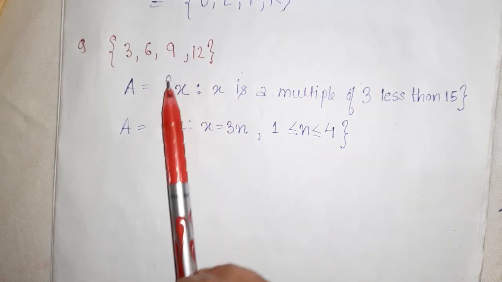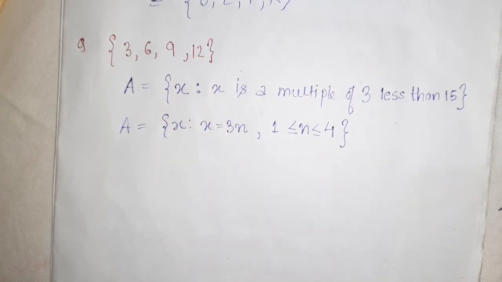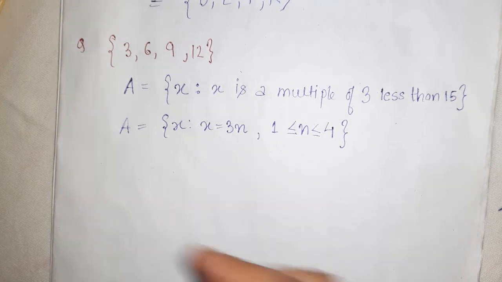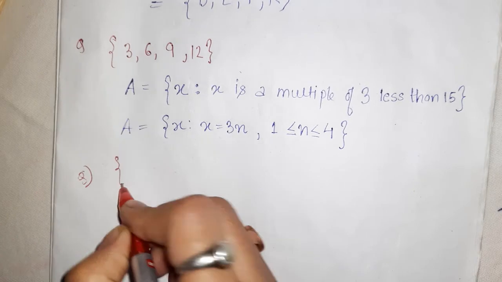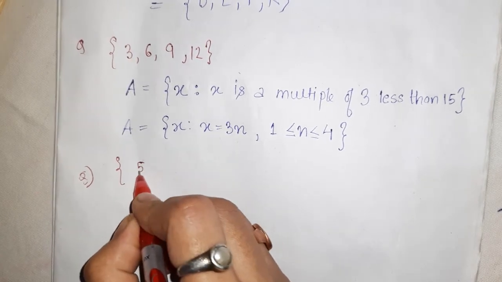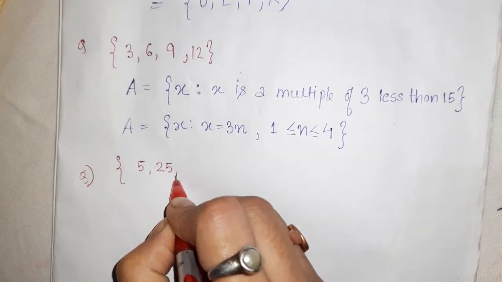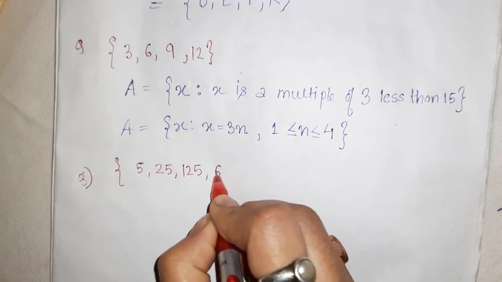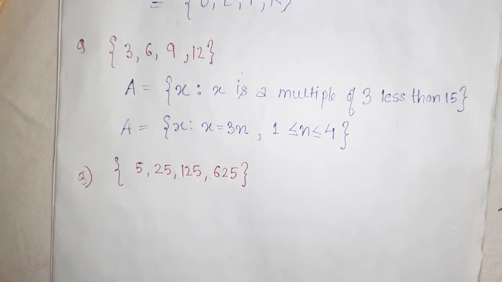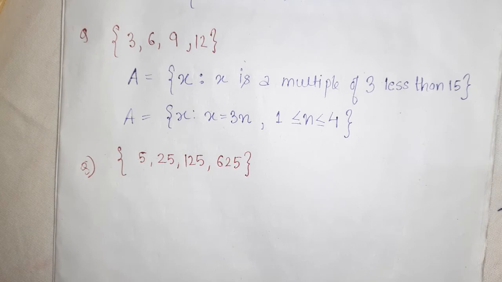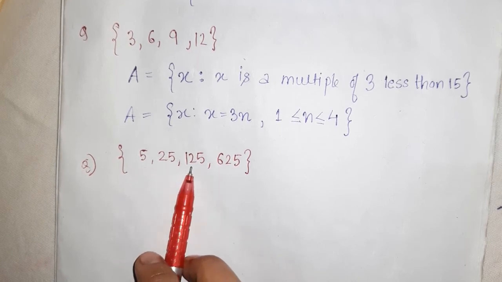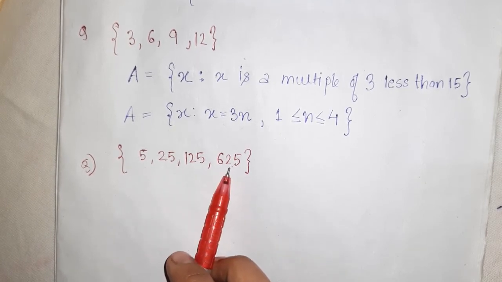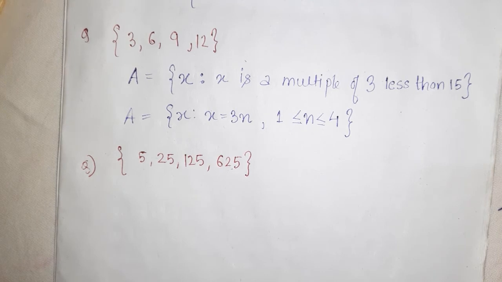These are the ones we have to write in set builder form. Next we take another example: 5, 25, 125, 625. These are also powers of 5: 5, then 5 square, then 5 cube, then 5 to the power 4.